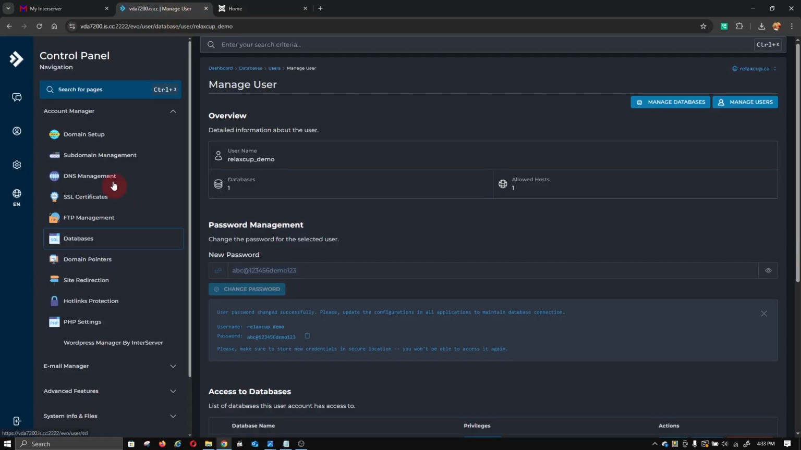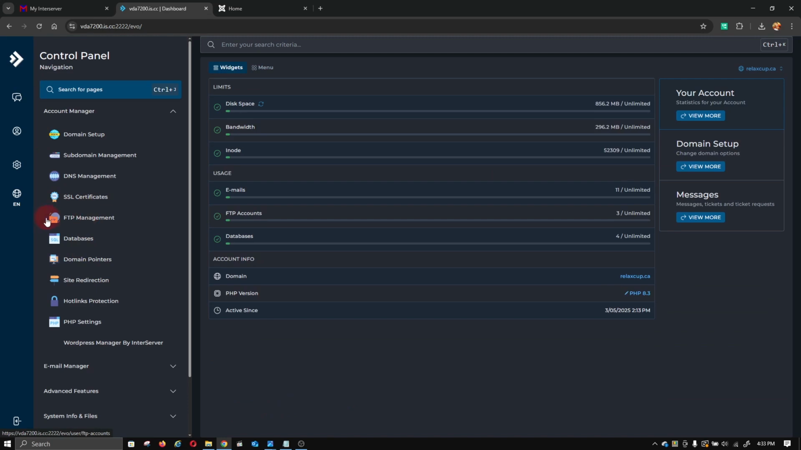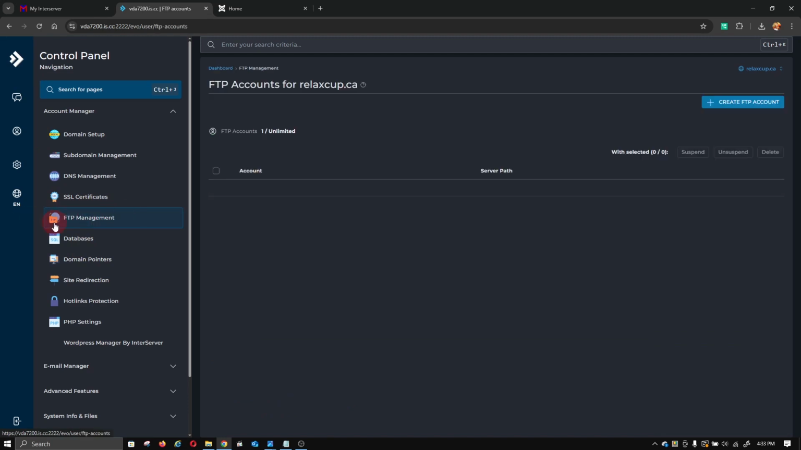Now, the second thing you have to do is go to the main panel and go to FTP management, and you can log in from FTP management.